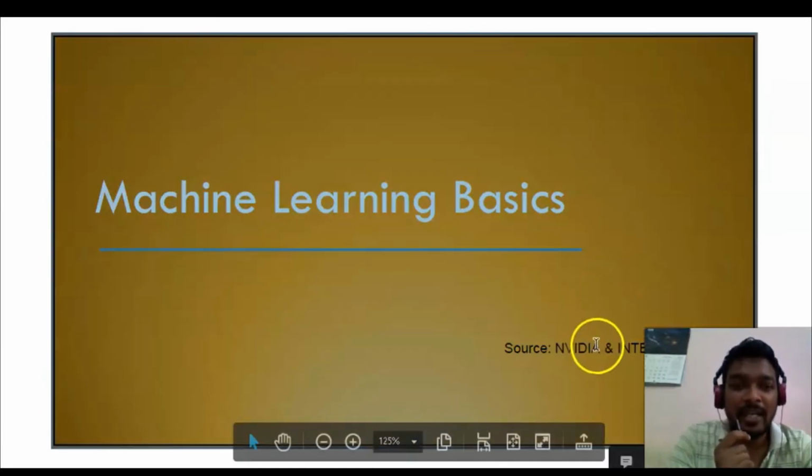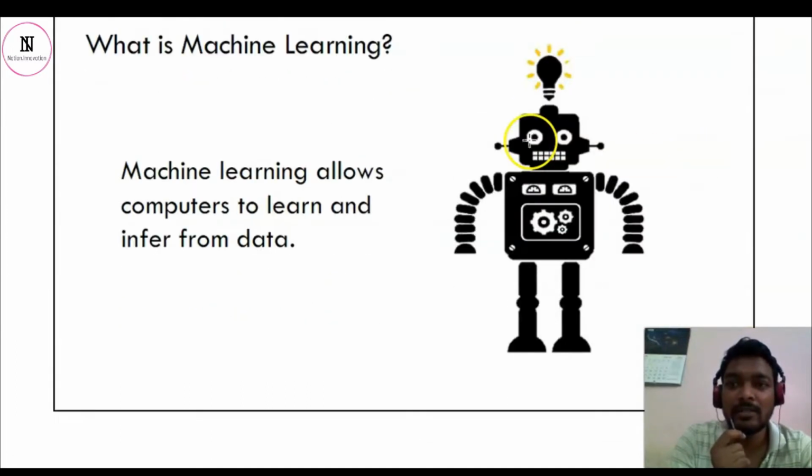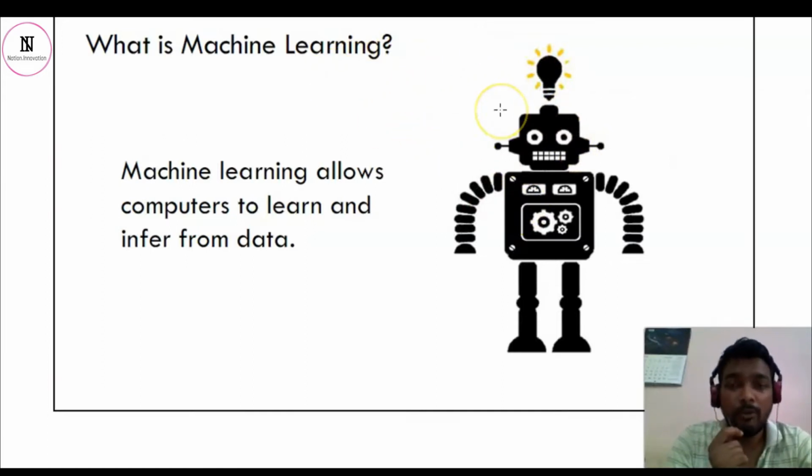I've taken the slide from NVIDIA Intel graphics, and I found it quite suitable for this session. So let's start. What is machine learning? Machine learning allows computers to learn and infer from the data. What this term infer means is to refer from the data. Whatever data points we have collected, it finds a relationship between input and output, or among the inputs, and accordingly it trains our model, and then it behaves in a more human-like fashion.